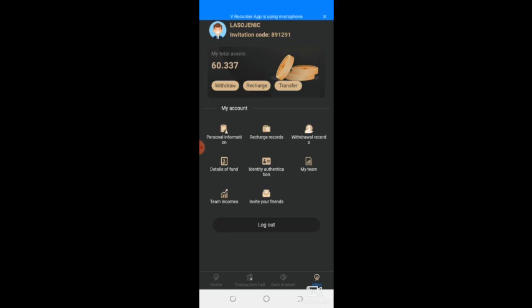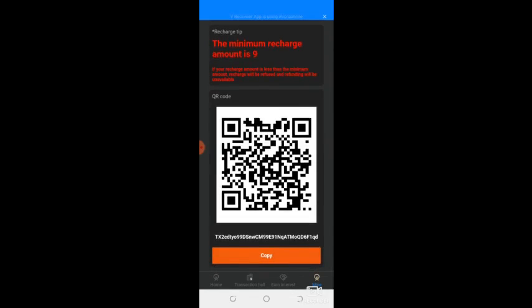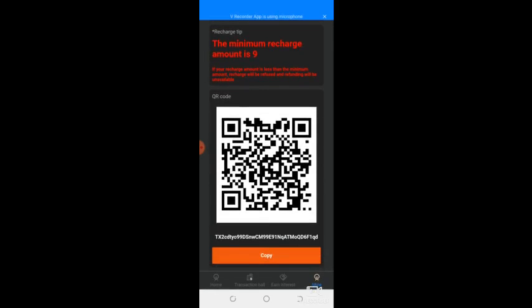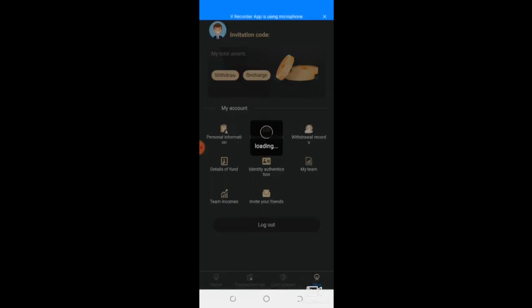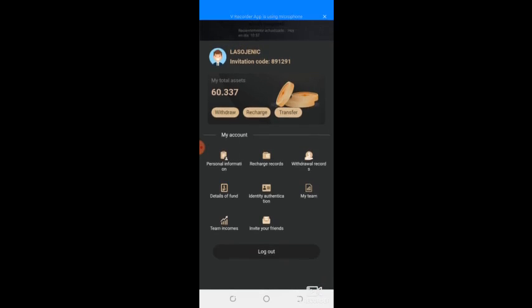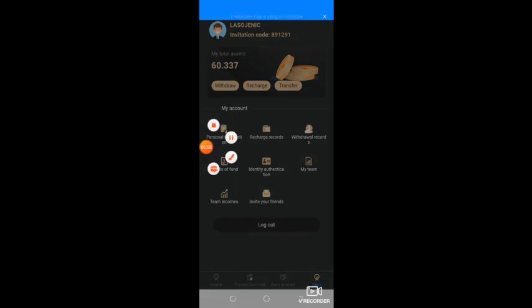recharge. So when you click on recharge, then you are going to see the minimum recharge amount is 9. You are going to see this alphanumeric code here, and that is the wallet address for your own account. Then you click on copy and you take it to your own external wallet to deposit there. After that, within a few minutes, it's going to reflect in your account. So you now click on the transaction tab down here.